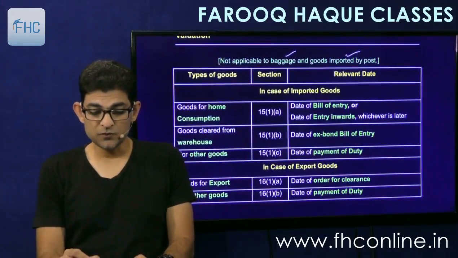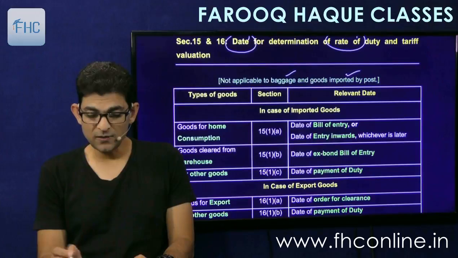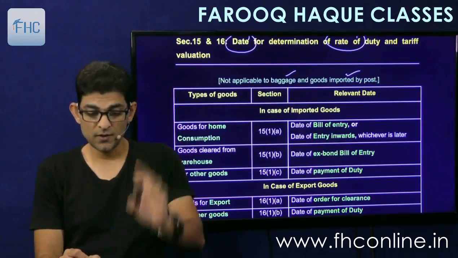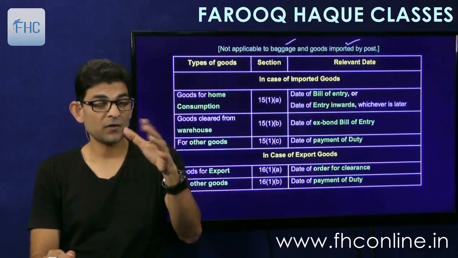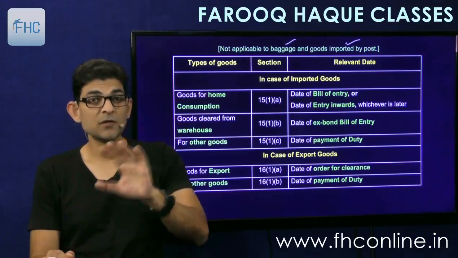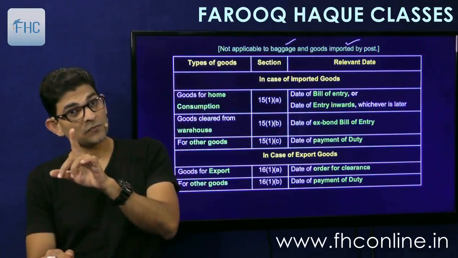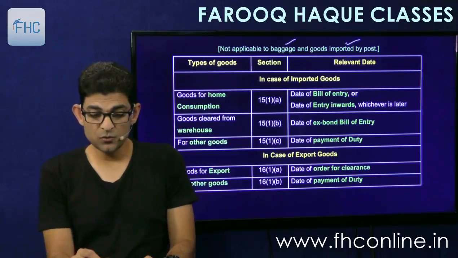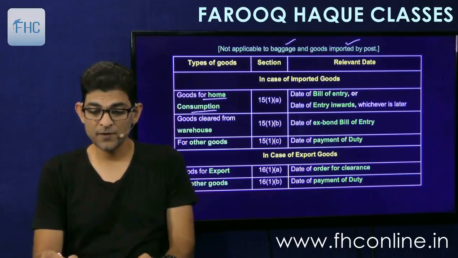First, goods for home consumption. Now first we'll see the imports. Section 15 applies to import and section 16 applies to export. Now in import, as we have seen, there can be two types of removals. One is you file a bill of entry for home consumption, second you file a bill of entry for warehousing, and then you clear from the warehouse at a later point of time. So first is goods for home consumption, which means you file a bill of entry for home consumption.